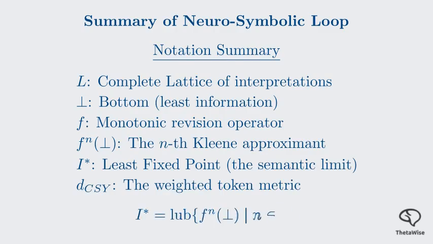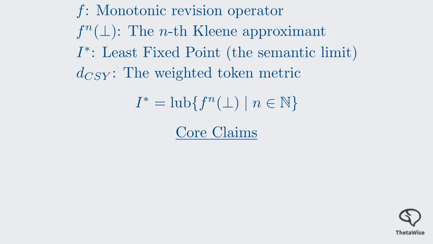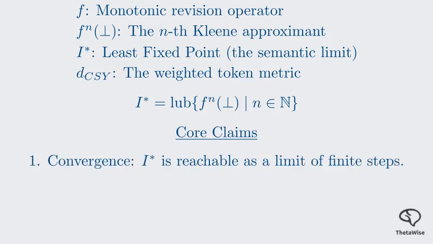Our first major claim is that for a monotonic and omega continuous operator f, the semantic ground truth I star is the least upper bound of the Kleene chain. This provides a rigorous bridge between discrete symbolic steps and a continuous limit. Now for the core claims. 1. Convergence. I star is reachable as a limit of finite steps.